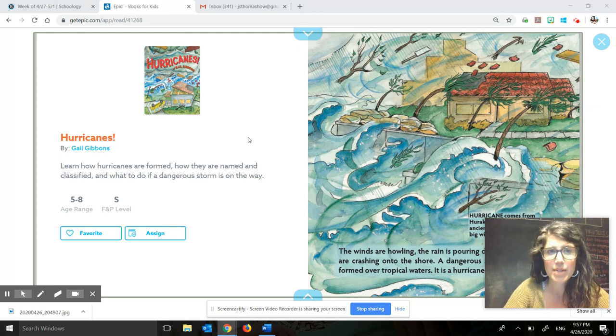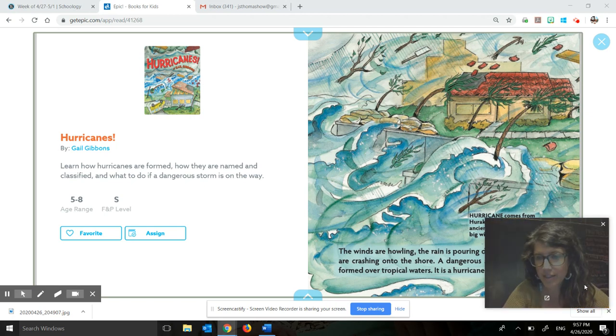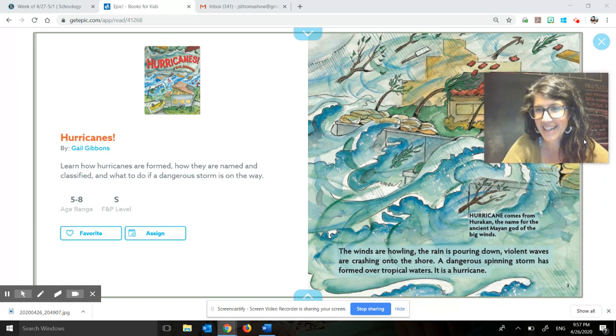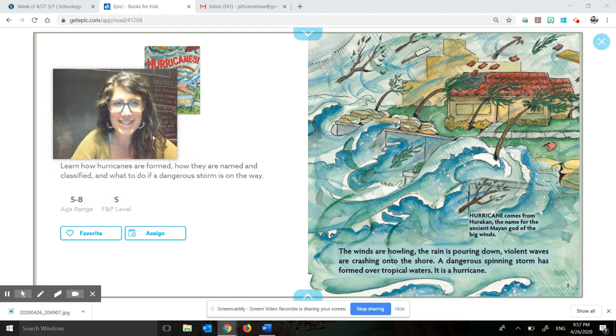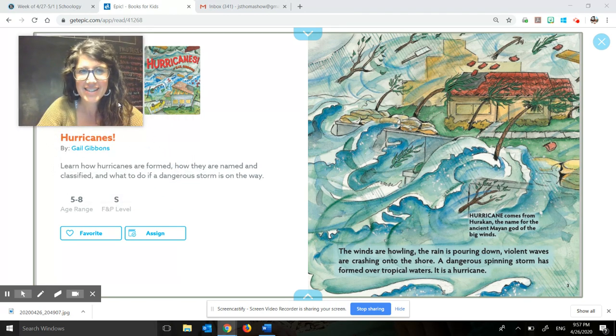Okay, so I'm reading a book called Hurricanes by Gail Gibbons. And I'm going to try to move my head here so that you can see the page better. This is a book from Epic that I'm reading.